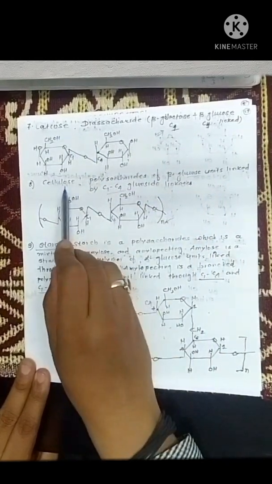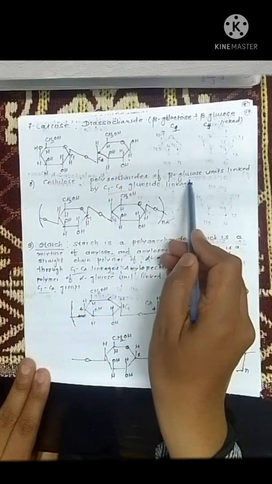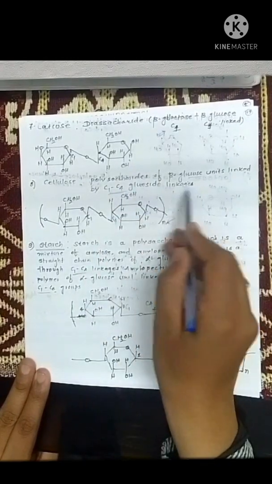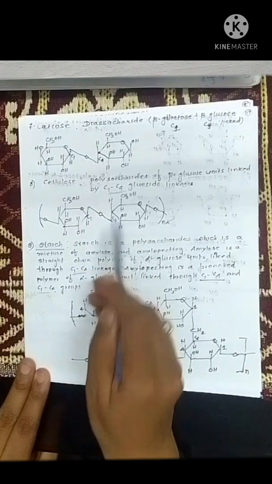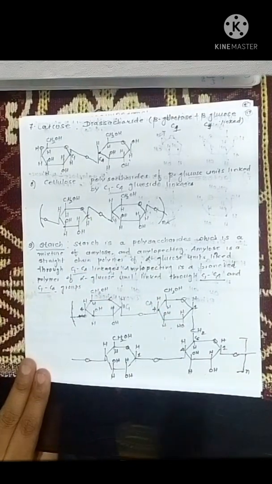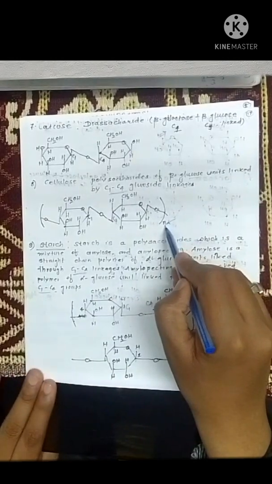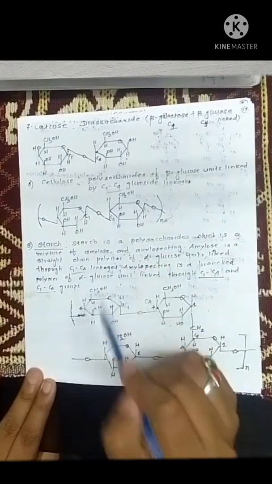What is cellulose? Cellulose is basically a polysaccharide of beta D glucose units linked by C1 and C4 glycosidic linkage. This is the C1 and this is the C4 carbon, and this n stands for the degree of polymerization. This is basically the structure of cellulose.